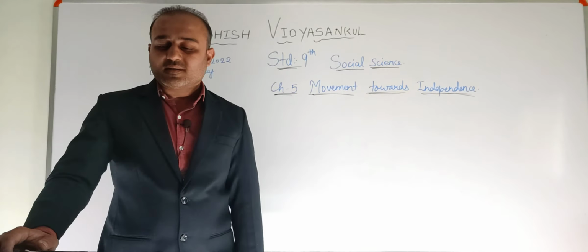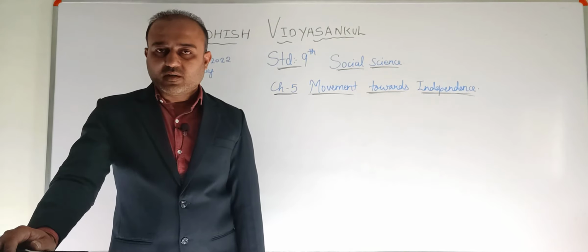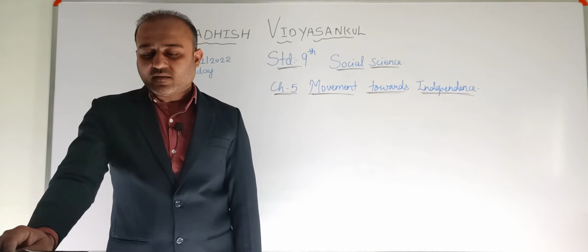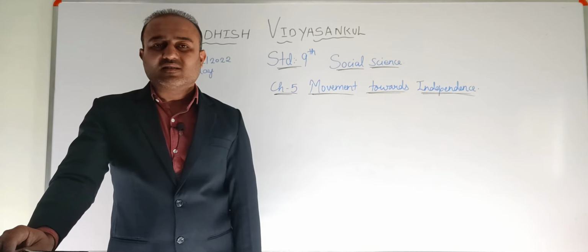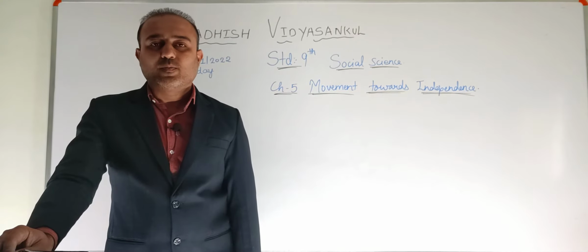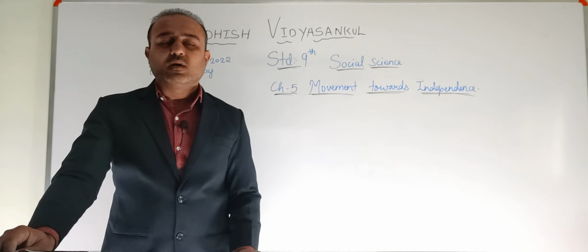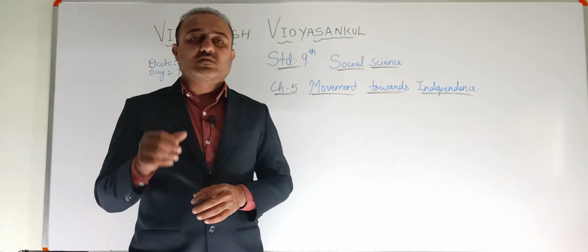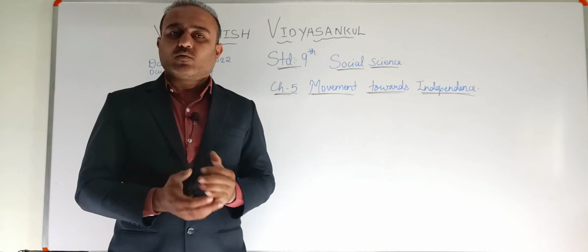As a part of civil disobedience movement, Gandhiji decided to go to Dandi village by its sea coast to break the salt law. Why break the salt law? Because again we know, right, the Britishers had imposed tax even on salt, which was not acceptable. Why was it not acceptable?